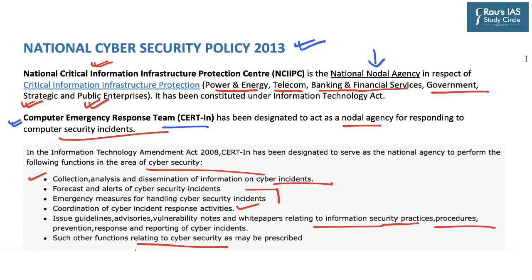So these are some of the functions of CERT-IN, which has been designated as a nodal agency in order to respond to computer security incidents in India.